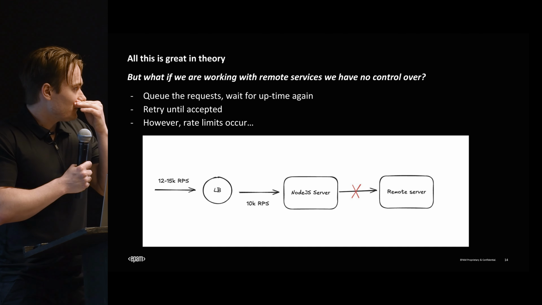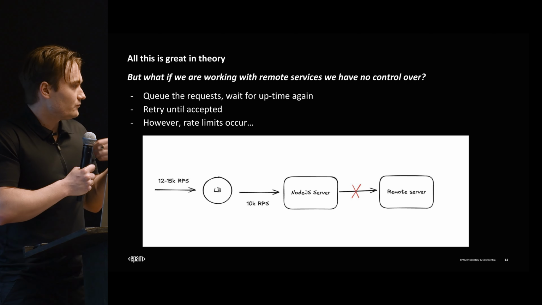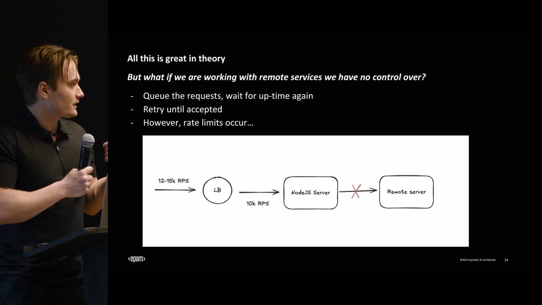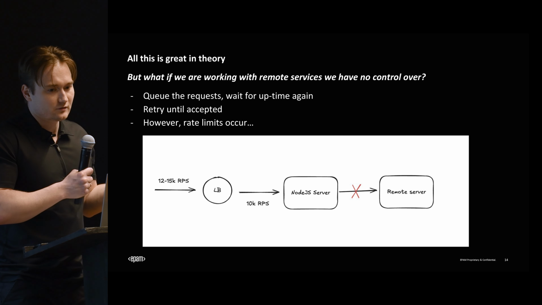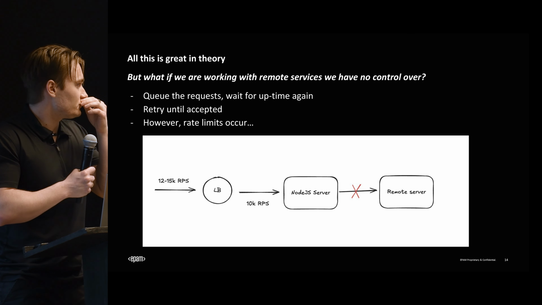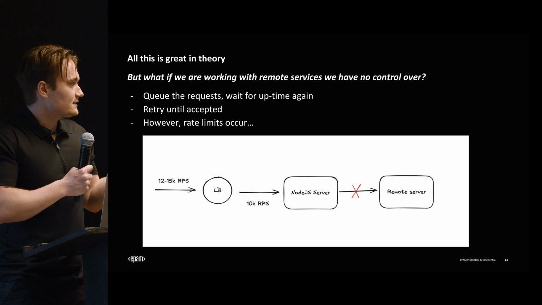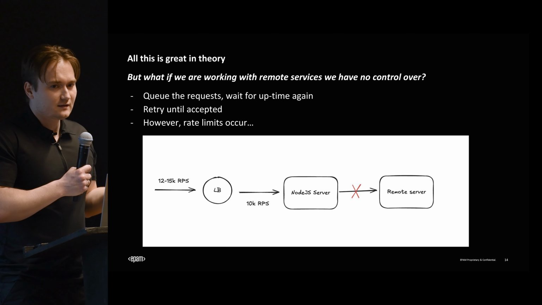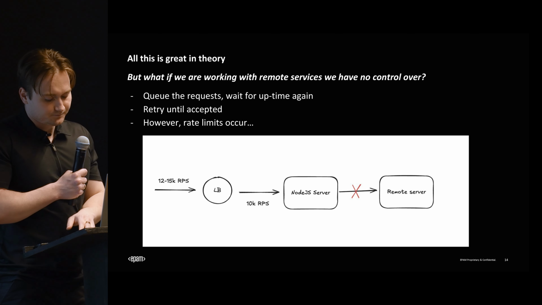The other thing that is very common to do is that we retry it. So if something goes wrong, we do the same request again, we retry it until it works, right? We can retry it 100 times, we can retry it 200 times, probably don't want to do that, but we can retry it. The problem with the retrying is that we then hit this rate limit that I talked about earlier, but here, if we are introducing some kind of queues and some retrying mechanics, we're going to make this remote server a lot more reliable, right?